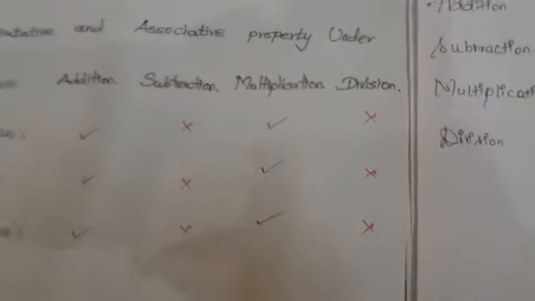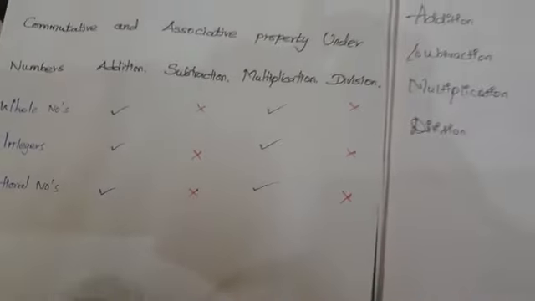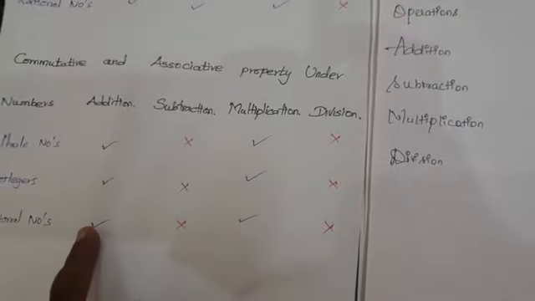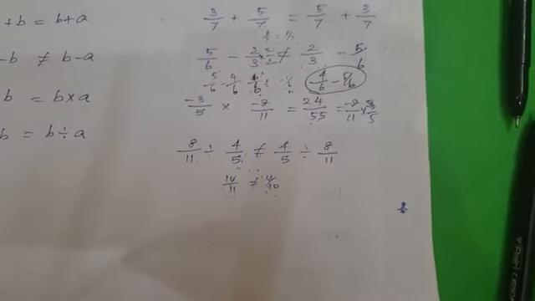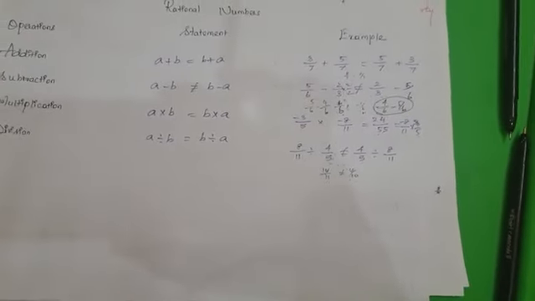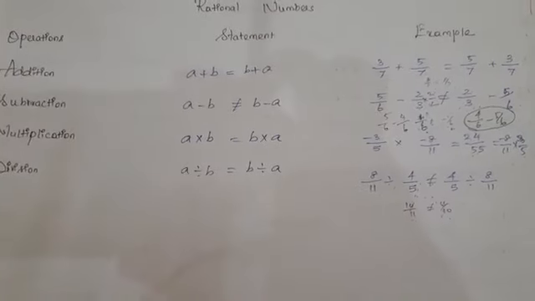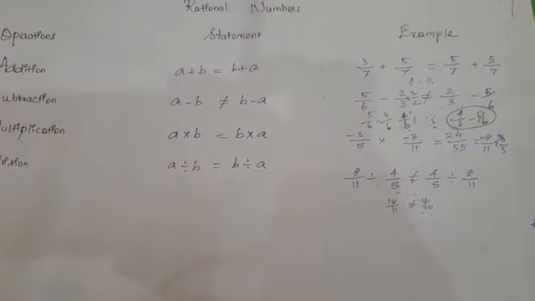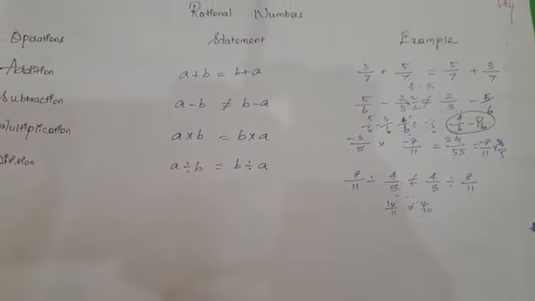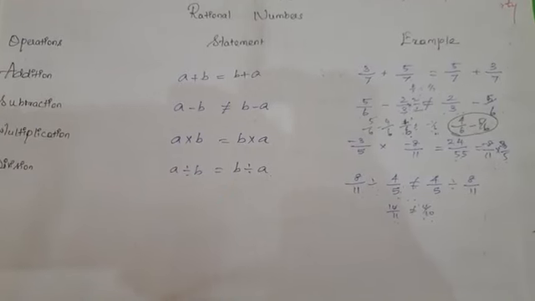That is what we already discussed about the commutative property. In rational numbers, only multiplication and addition will satisfy the commutative property. The remaining will not satisfy. As I told you, addition is commutative for rational numbers. Subtraction is not commutative for rational numbers. Multiplication is commutative for rational numbers, and division is not commutative for rational numbers.